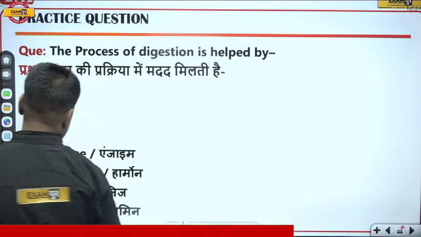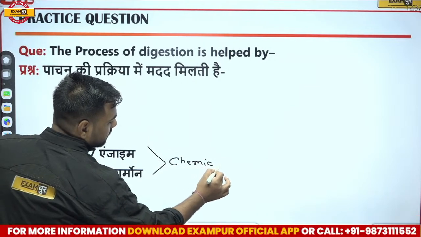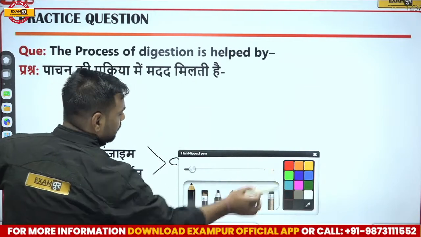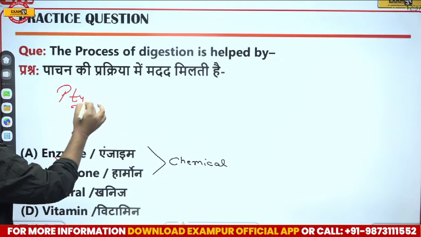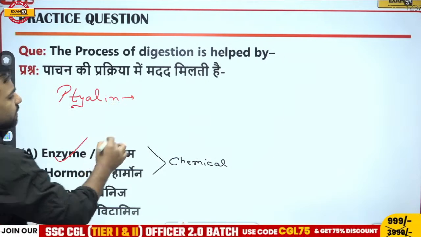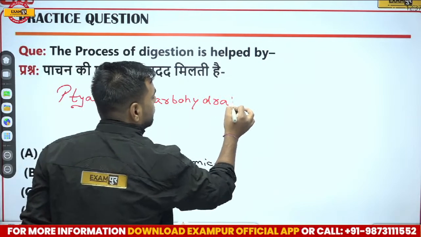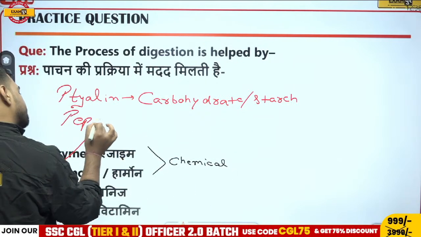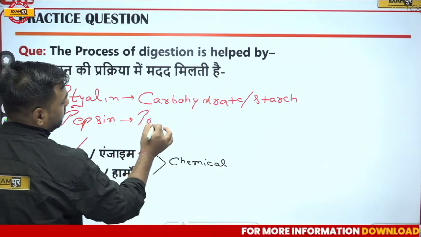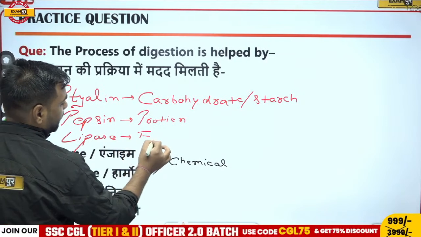If I talk about enzymes and hormones, these are actually chemicals. For digestion, enzymes are the ones which help in digestion. As examples we have discussed: ptyalin helps in the digestion of starch or carbohydrate. Pepsin helps in the digestion of protein. Lipase, these are all enzymes, helps in the digestion of fat.